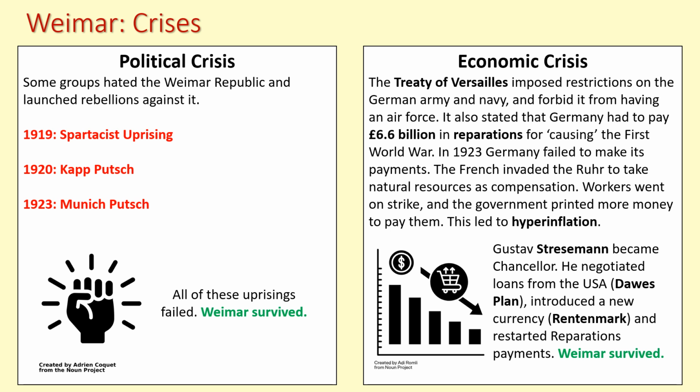Crucially, the Freikorps join him. They support him. So these groups of ex-soldiers go and support Wolfgang Kapp. So Friedrich Ebert, the Chancellor, in the first crisis in 1919, had used the Freikorps to defeat the uprising. In the second crisis in 1920, he can't use them because they are part of this uprising.